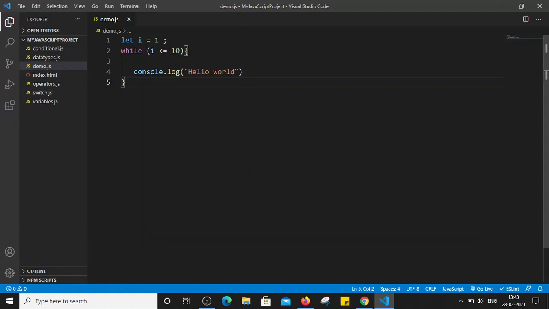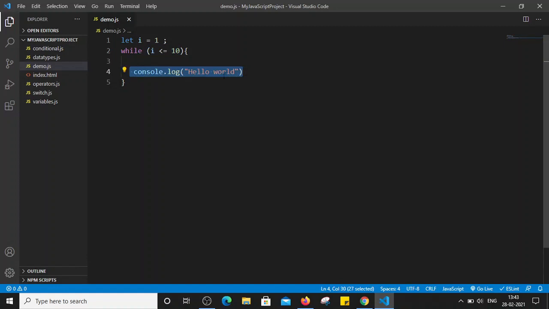Why did it go into the infinite loop? Basically we have initialized the variable here. We are checking the condition here. So here the value of i is 1. Now we are checking whether i is less than or equal to 10. Now 1 is less than or equal to 10, then it is true, right? It returns the true value. And that's why we enter this block of code.